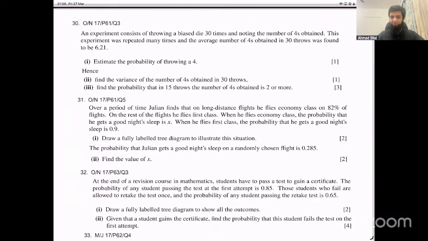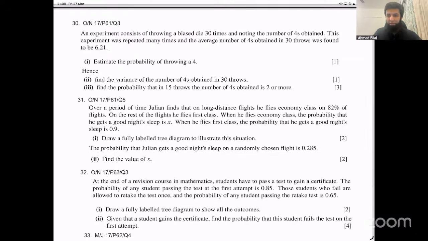The last part is binomial distribution and the second part is also binomial distribution. So only the first part we can do. I think that's pretty straightforward. So second and third parts are binomial distribution, okay?